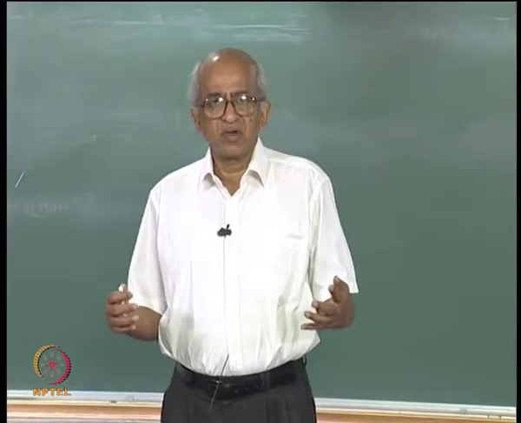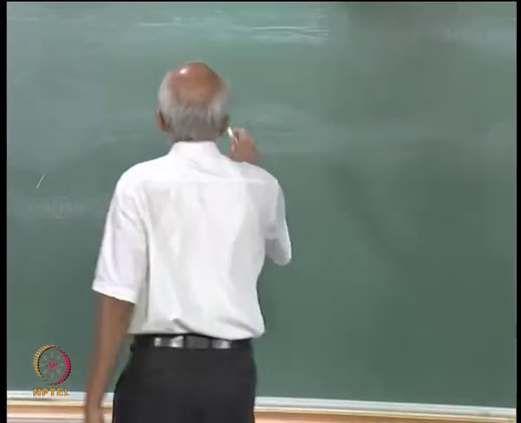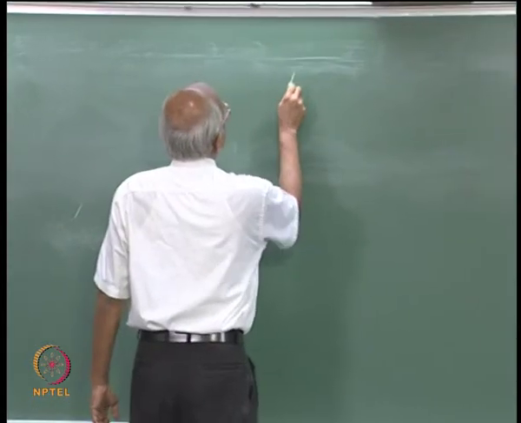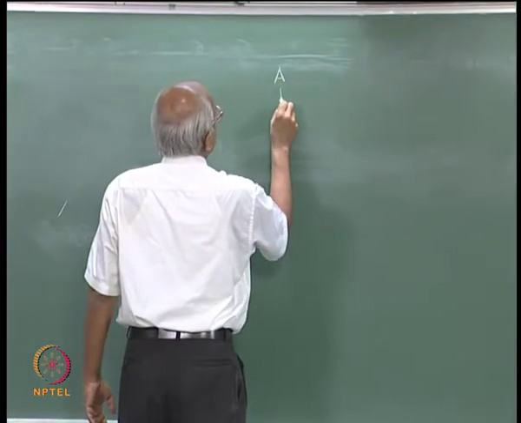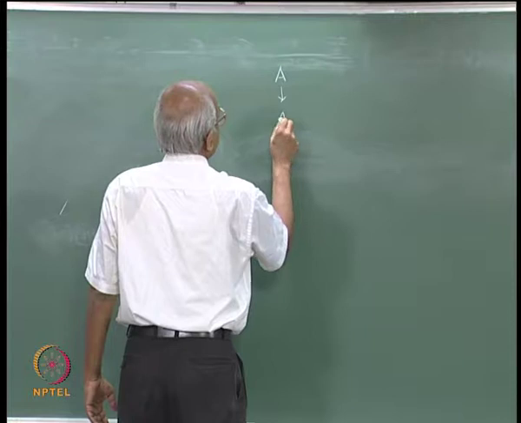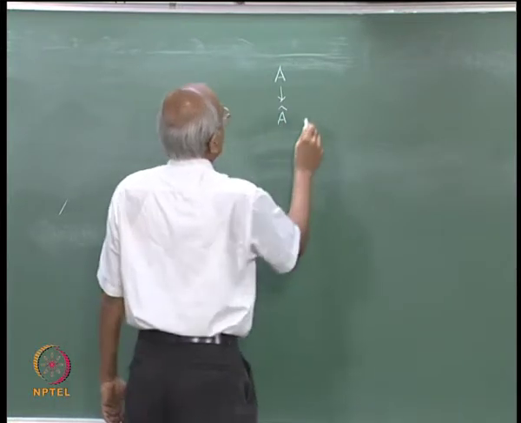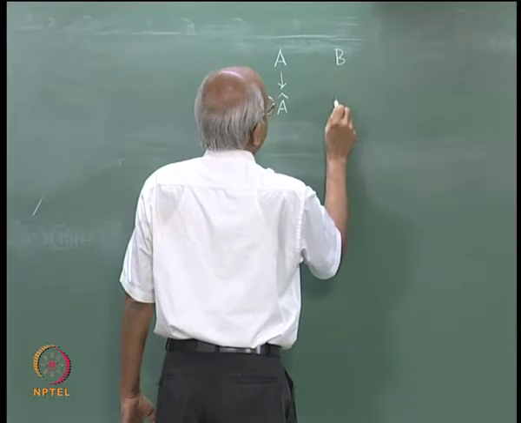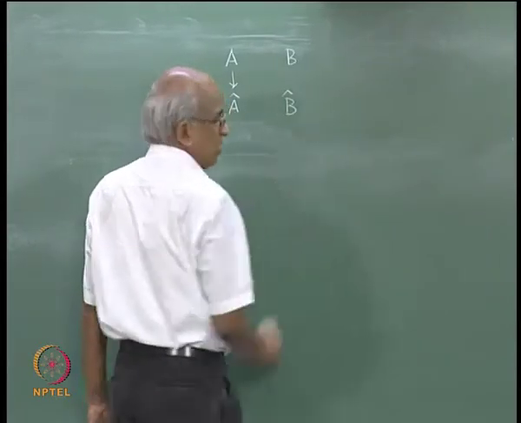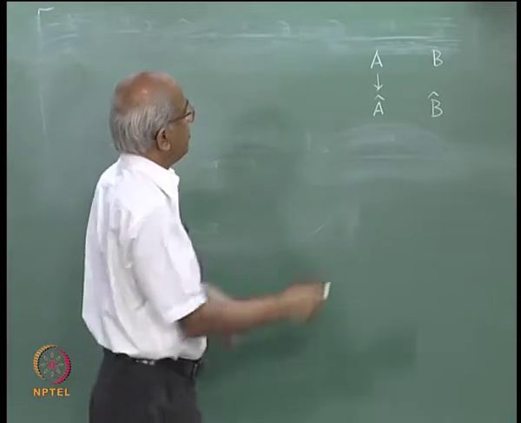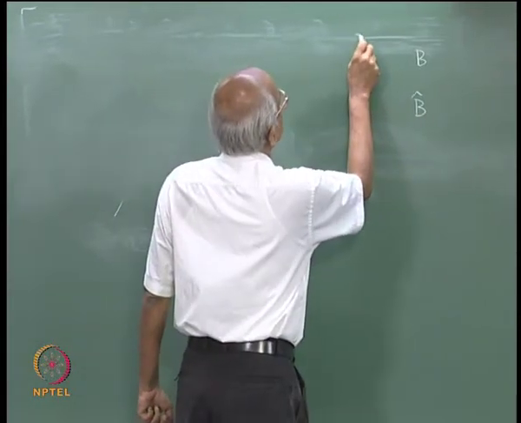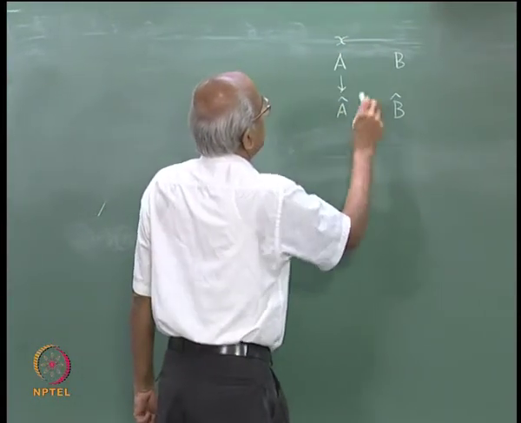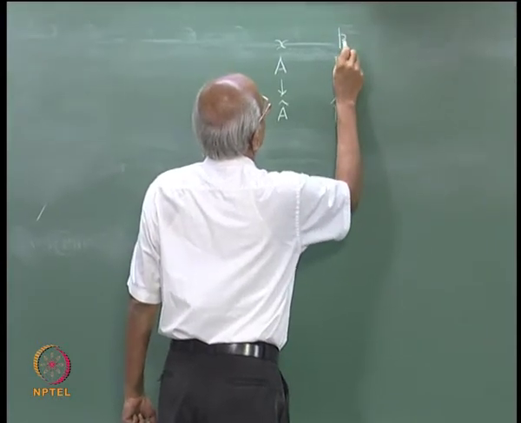Imagine that I have an observable A associated with, I have the operator which we normally denote by A with a hat on top of it, and I have another observable B associated with which we have the operator B. And for example, A could be the x coordinate of the particle and B could be the corresponding momentum.